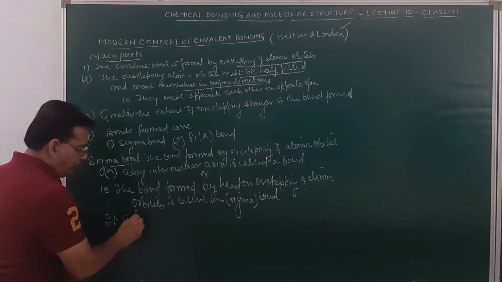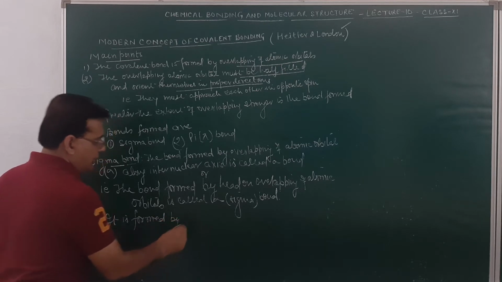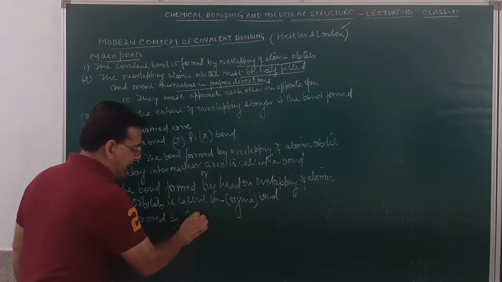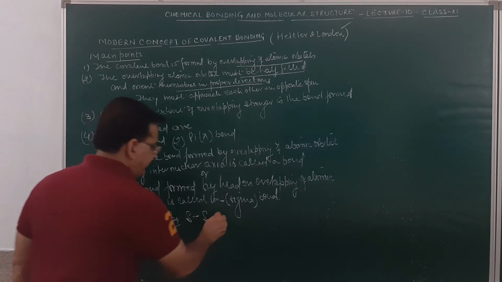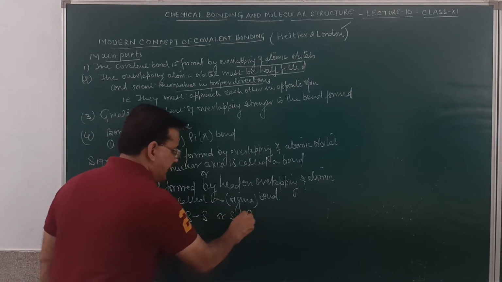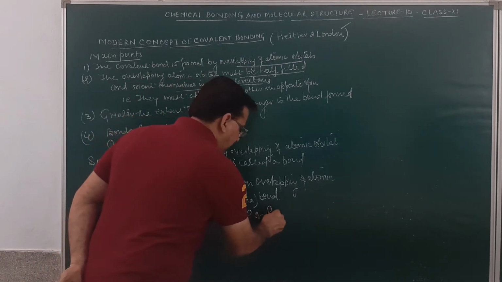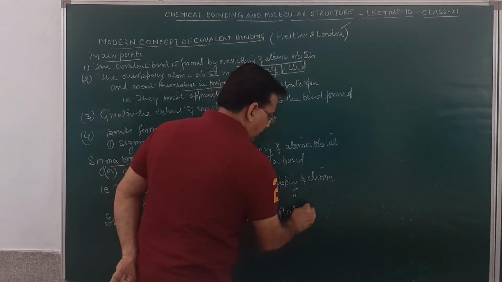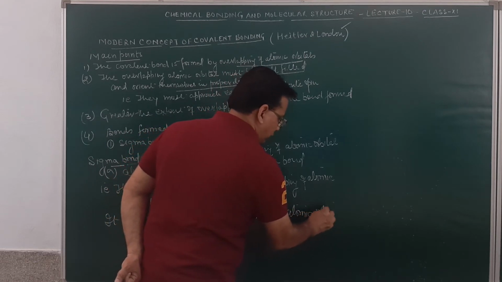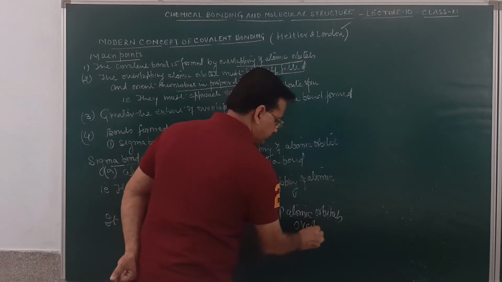We will discuss this in detail later on. So it is formed by S, or SP, or PP atomic orbitals overlap. Am I clear?